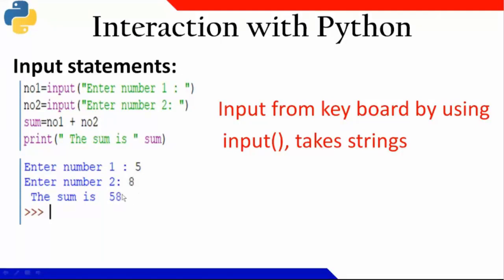How did it become that? Can anybody say? Just because in the previous slide itself I told you. It treated it as a string. Yeah, nice. Whatever input value you are taking is simply treated like this. It is a string only. Number 1, 5, is a string. Number 2, 8, is a string. So if I am doing concatenation, it's supposed to show 5, then 8. It becomes 58, because here we are using a plus operation.